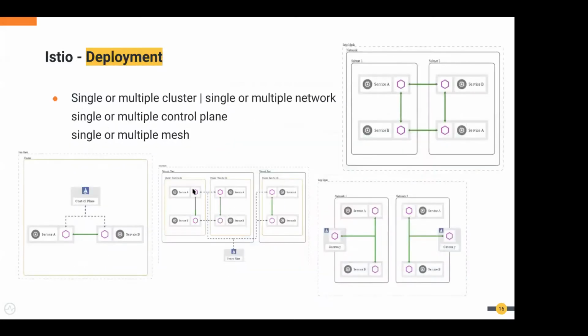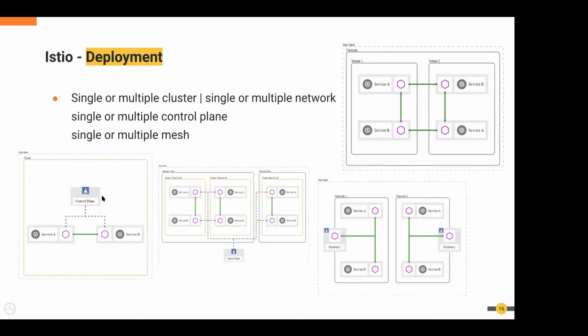And these are the deployment options for Istio. Again, this also has a lot of deployment patterns, but these are the widely used deployment patterns, whether it's based on the number of clusters or number of networks.